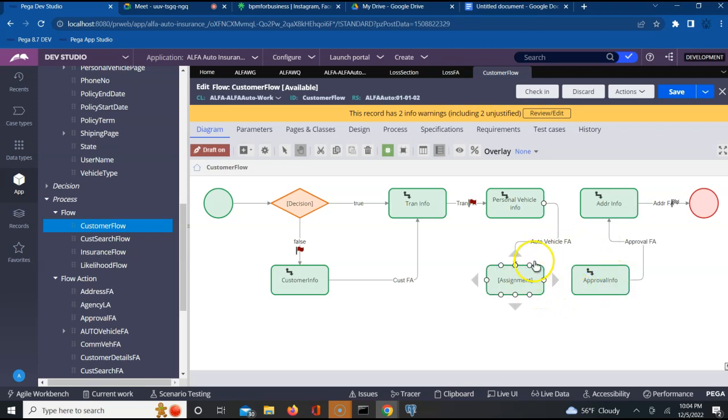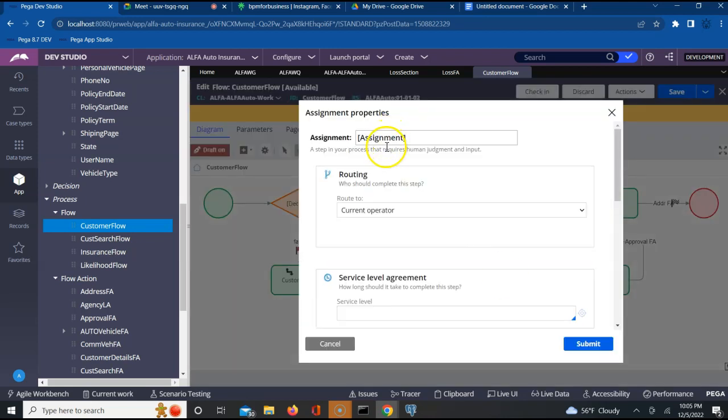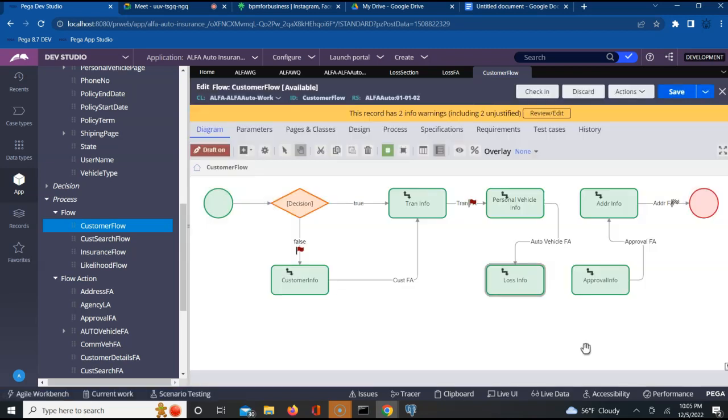Perfect. Just to make it look pretty. Okay, that's fine. Now let me call this assignment, where I'll be capturing the loss details, loss information capture. Right, loss information is getting captured. Now I'll do this and I'll say submit.